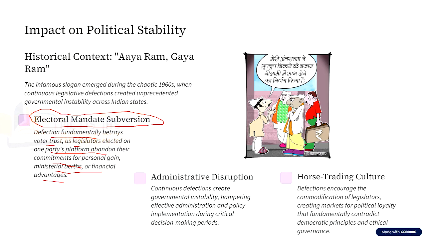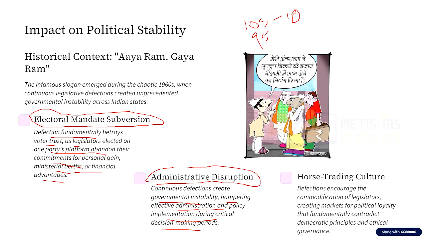Continuous defections create governmental instability, hampering effective administration and policy implementation during critical decision-making periods. For example, take the case study I gave of the ruling party having 105 representatives and the opposition party having 95. If 10 people from the ruling party switch to the opposition party, there are chances that the government led by this party is going to fall.